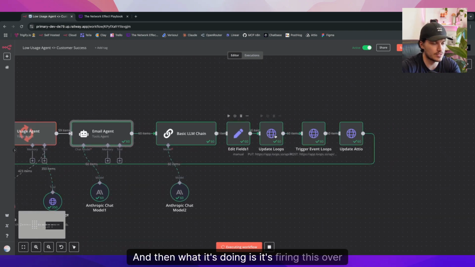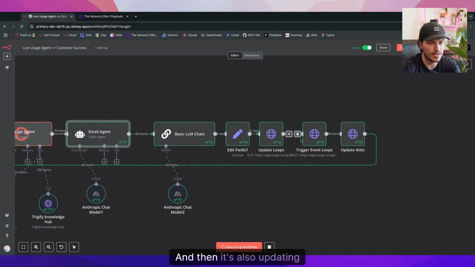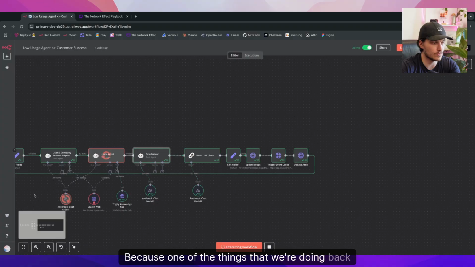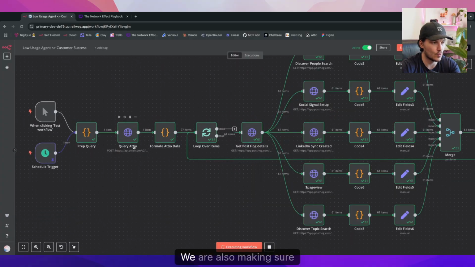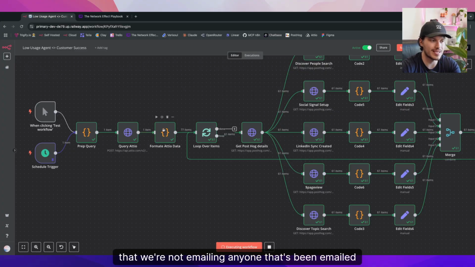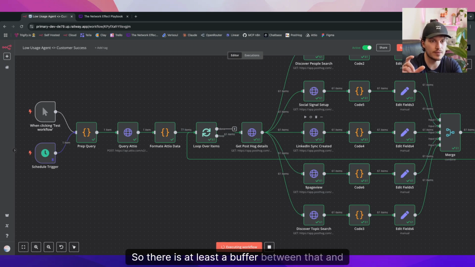Then it fires this over to the email marketing system that we use, which is Loops, and it also updates Attio to say we just sent them an email, and adds a timestamp. One of the things we're doing back here is when we query Attio, we also make sure we're not emailing anyone that's been emailed in the last 10 days. If this usage email goes out to them and they still don't log in, we don't want to hit them the next day and the next day and the next day. So there is at least a buffer between that.